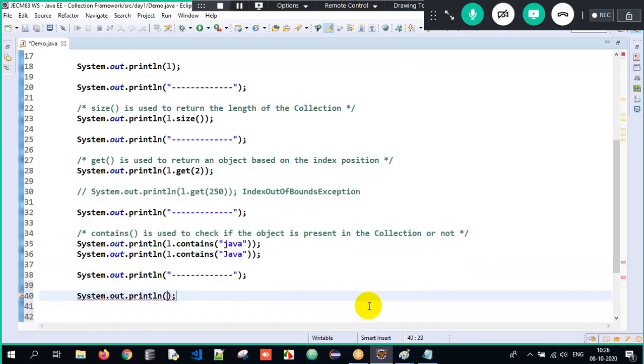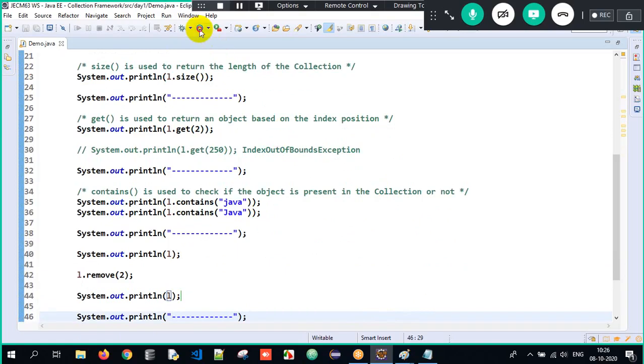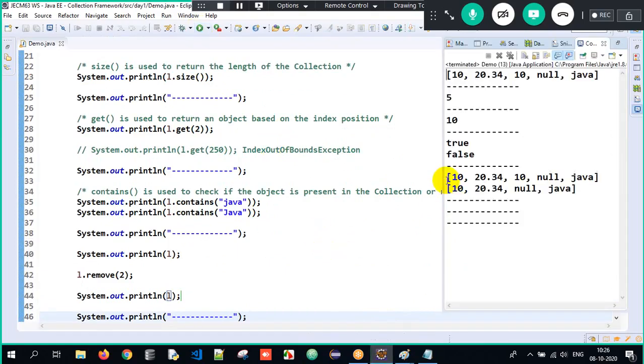Similarly, look at this data here. I'll print l, and I'll call l.remove(2), and then later print l again. Look at the output. Firstly, I print all the objects in the array list: 10, 20.34, 10, null, Java. When I call l.remove(2), I am removing an object based on the index position. So the 10 is deleted, and null and Java get shifted.